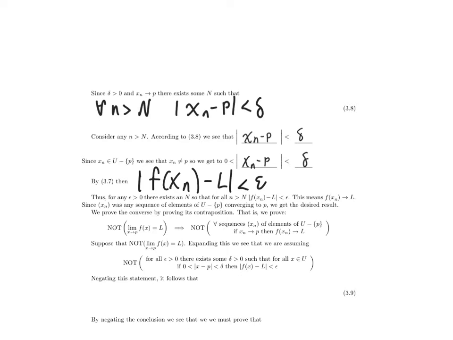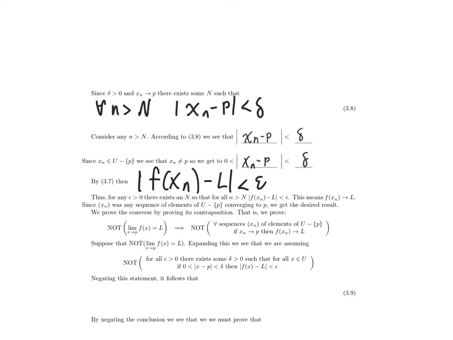We started by considering any epsilon bigger than 0. So we know that something's true for every epsilon bigger than 0. We conjured up a choice of delta, but that was part of the proof, not part of the conclusion. What really matters is we came up with a choice of big N. We considered any little n bigger than big N and concluded that the absolute value of f of xn minus L is less than epsilon, so f of xn converges to L. There we go.